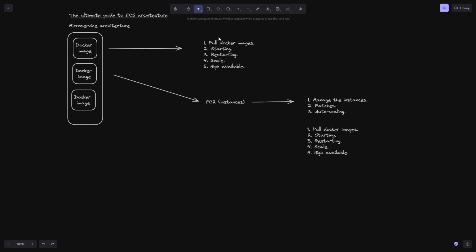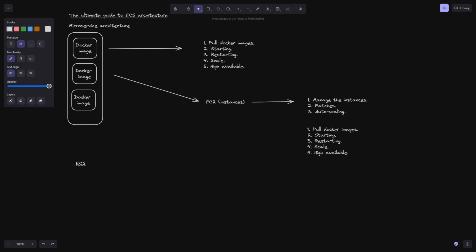What if we could offload all of this to a platform that then handles it automatically so that we stay focused on this, right? And essentially this is where ECS comes in, right? ECS itself is an orchestration service for running, let's just say, containerized applications, right?